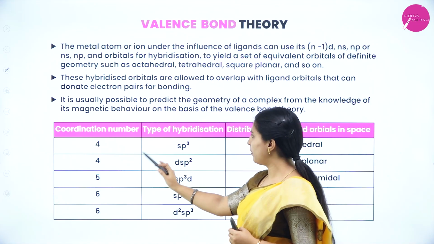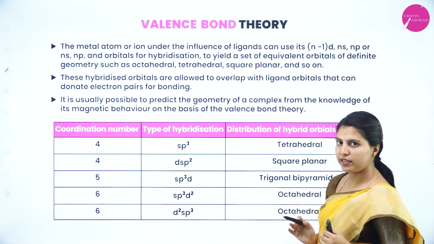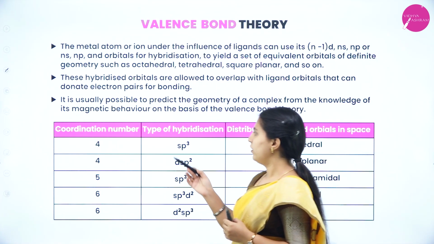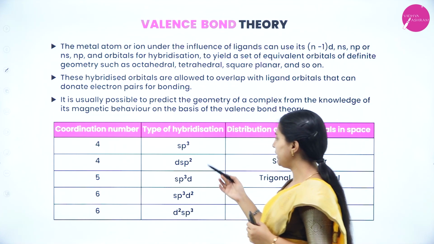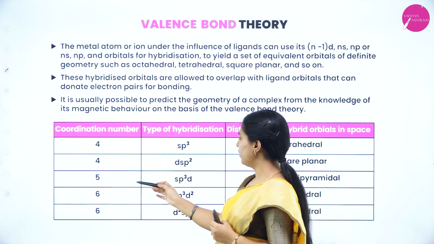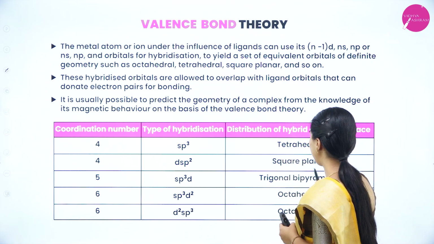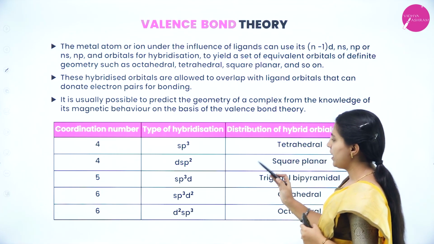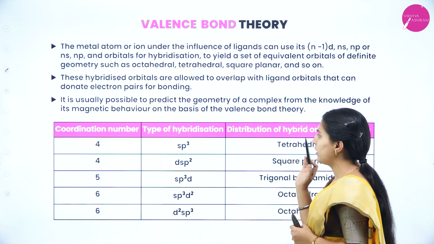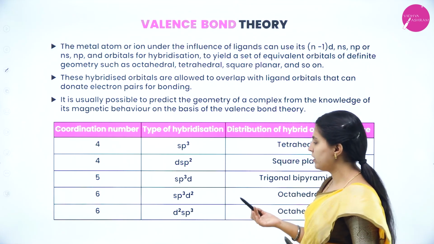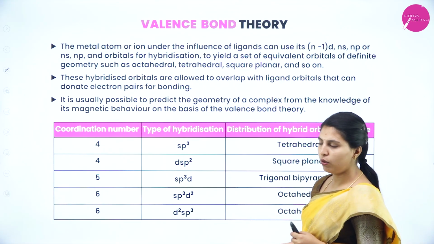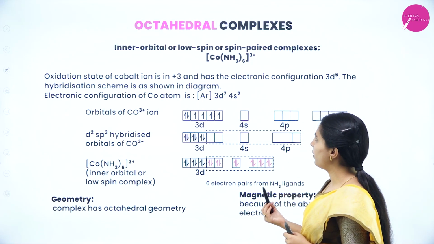If the coordination number is 4, the hybridization is sp3 and the structure is tetrahedral. If it is 4 and the hybridization is dsp2, the shape is square planar. If it is 5, sp3d gives trigonal bipyramidal. If it is 6, sp3d2 gives octahedral, and again if it is 6, the hybridization may be d2sp3. The structure will be octahedral only. We'll now see examples one by one.